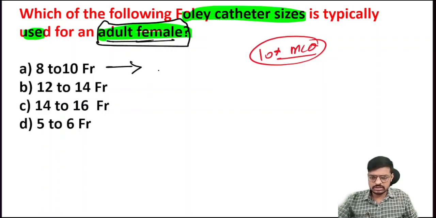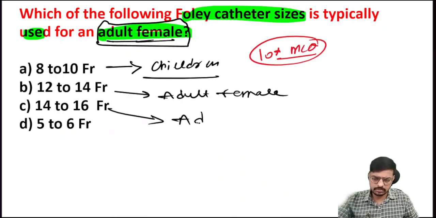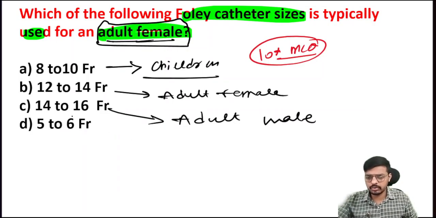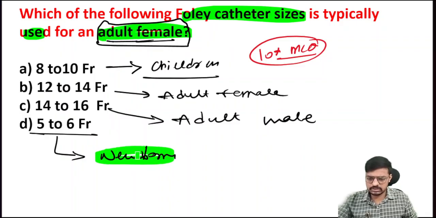The size of the catheter in children is 10 to 18 French. The size of the catheter in the adult female is 12 to 14 French. The size of the catheter in adult male is the very important 14 to 16 French. The size of the catheter in the newborn, we can use 5 to 6 French.